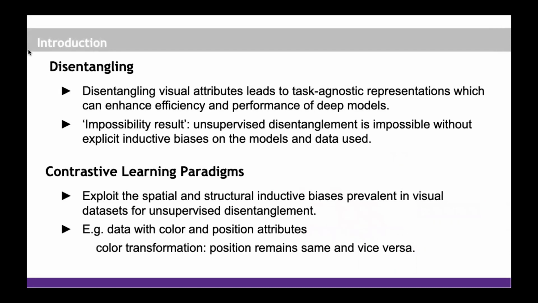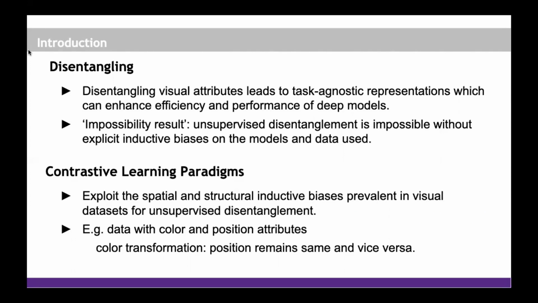In this paper, we tackle the problem of learning disentangled representations from visual data in a self-supervised manner, following Locatello et al.'s impossibility result, which stated unsupervised disentanglement is impossible without explicit inductive biases on the models and data used. We aim to exploit spatial and structural inductive biases prevalent in the visual datasets for unsupervised disentanglement.